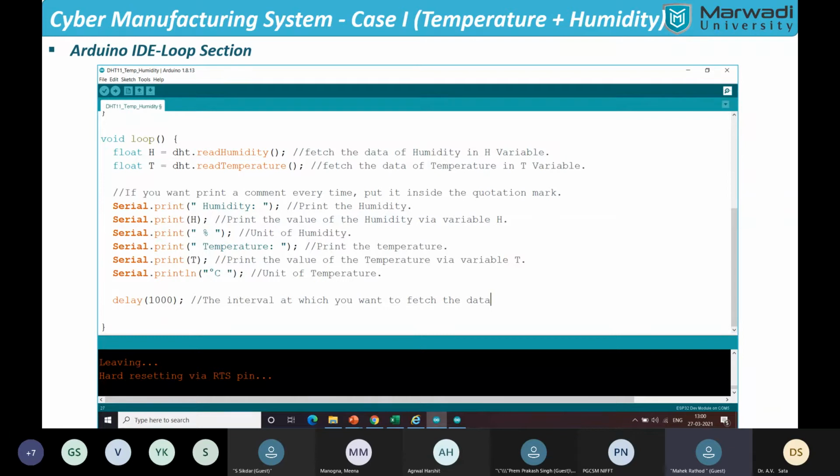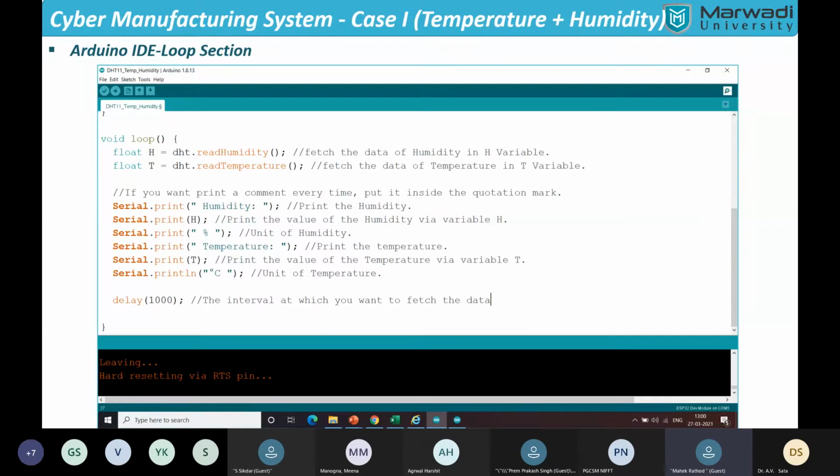Now, as compared to h, the t is similar. Both of them will present our data in real time, and the last one will be the Celsius unit of temperature, and it will give you a certain sentence formation over there. Serial.println prints so that we have a line break over there, and Serial.print writes the data in a certain sentence formation. So it will give you a sentence over there.